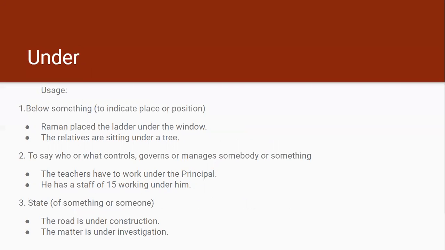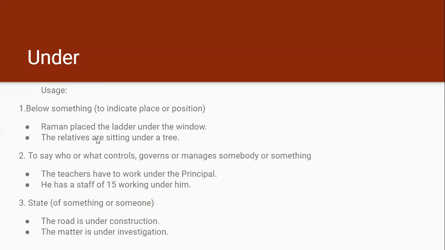Let's move to the next preposition, that is under. Under is used in the sense of below something. Here it indicates a place or position that is below something. So Raman placed the ladder under the window. So below the window. It shows the position of the ladder that is below the window.